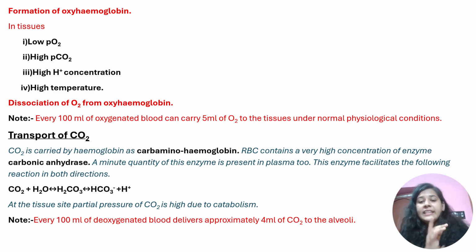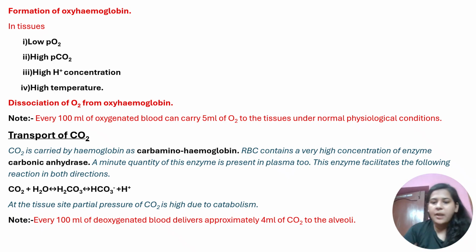As we could see, 7% of carbon dioxide is carried through plasma and 20 to 25% is carried through RBC. So we come to know that carbonic anhydrase is very important for the transport of carbon dioxide. A large amount of it is present in the RBC and a small amount of it is present in the plasma. How does it help? When oxygen was binding with hemoglobin, it was in a reversible manner so that it can dissociate. Similarly, carbon dioxide also has to be dissociated, so that will also occur in a reversible manner, like a two-way process.